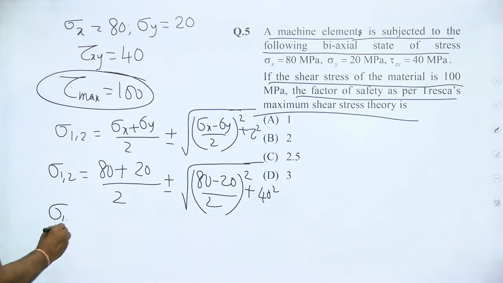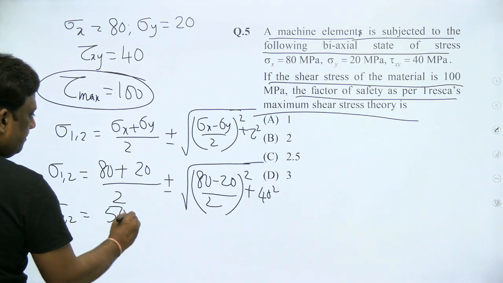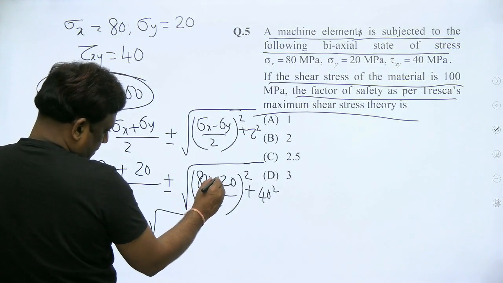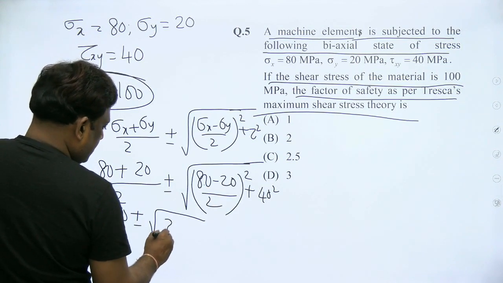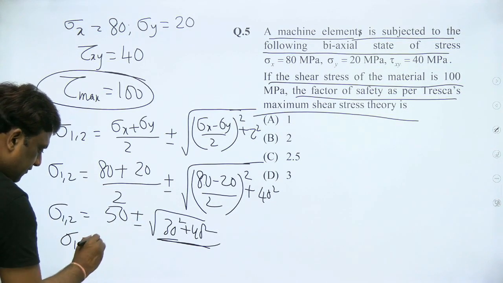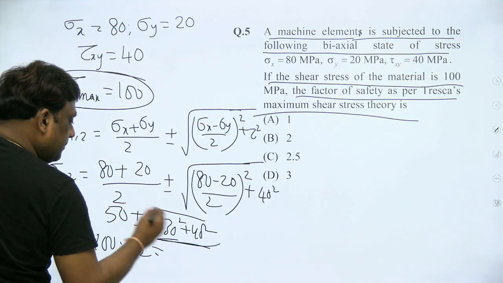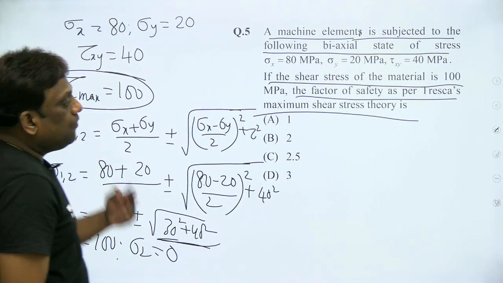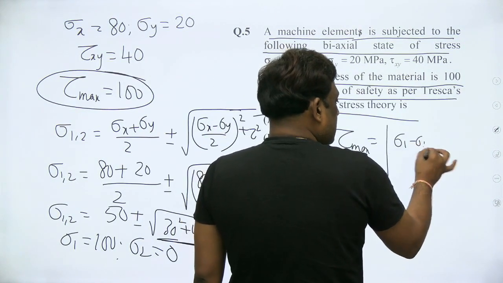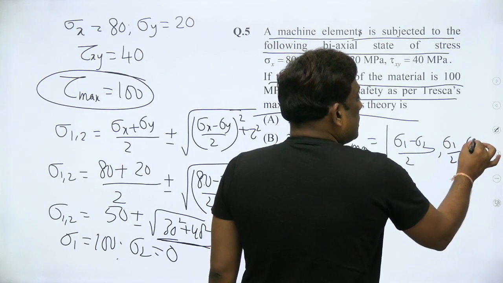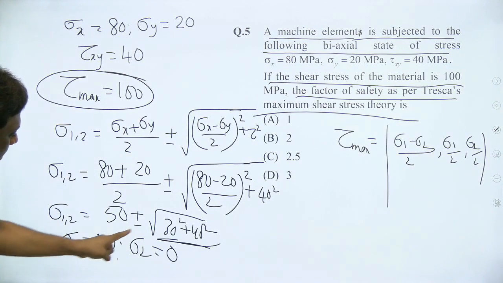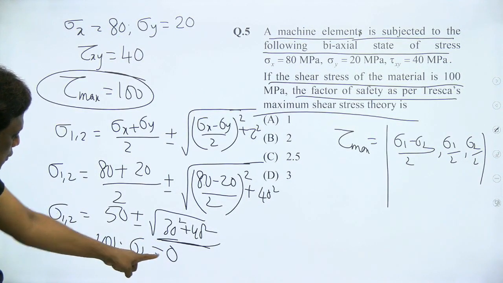So therefore sigma 1, 2 is equal to 100 by 2 is 50, plus or minus under root of 80 minus 20 is 60, by 2 is 30 square. So this will be 30 square plus 40 square. So this will be 50. So sigma 1 is 50 plus 50 is 100. Sigma 2 is 50 minus 50 is 0. So now we know the maximum shear stress. Already I have told you the absolute maximum: sigma 1 minus sigma 2 by 2, sigma 1 by 2 or sigma 2 by 2. Absolute maximum. So what is sigma 1 by 2? Sigma 1, 100 minus 0 by 2.